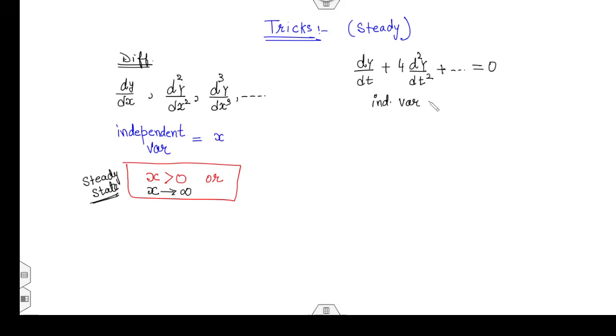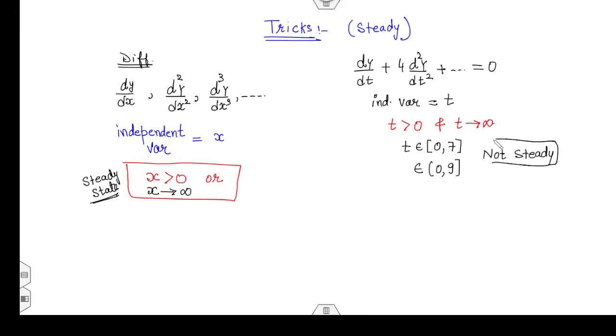Independent variable is my t. So you can apply the steady state whenever t is greater than 0 and t approaches infinity. But if it is given that t approaches 0, 7, or t belongs to 0, 9, then can you apply the steady state? No. You can never apply the steady state solution because the condition t greater than 0 is not satisfied.